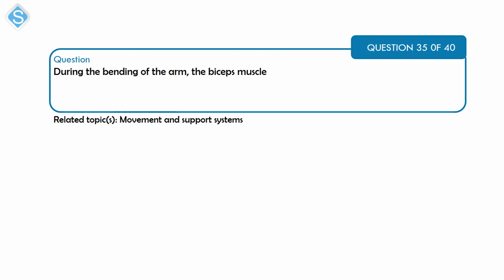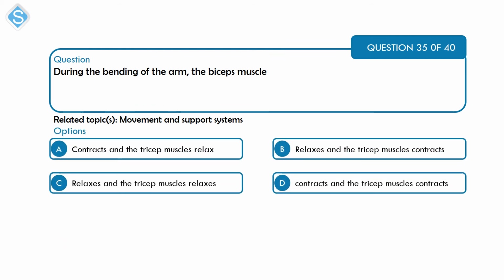Next, during the bending of the arm, the biceps muscle A, contracts and the triceps muscle relaxes. B, relaxes and the triceps muscle contracts. C, relaxes and the triceps muscle relaxes. And D, contracts and the triceps muscle contracts.